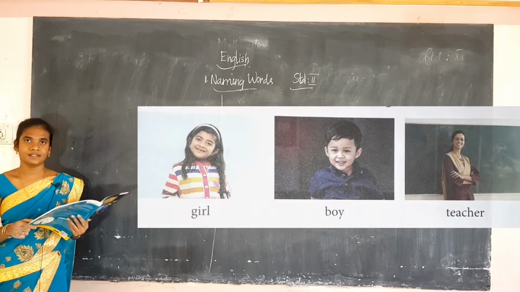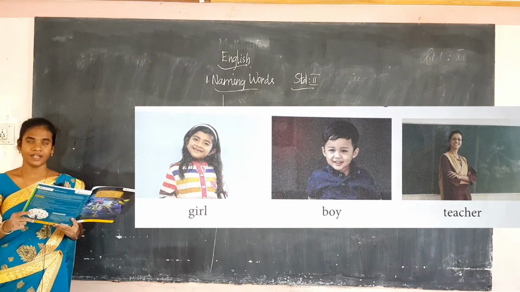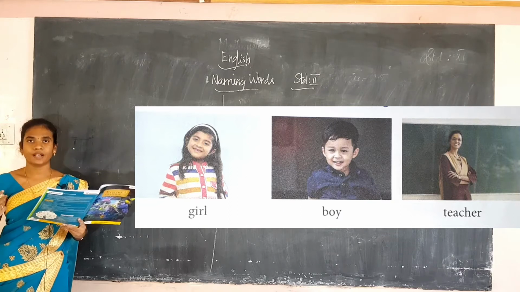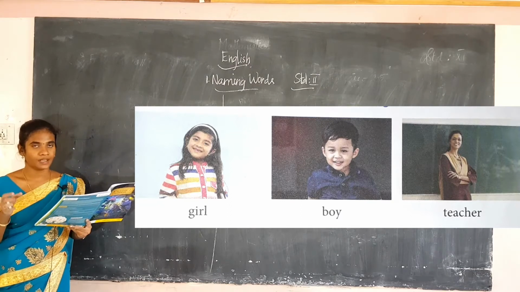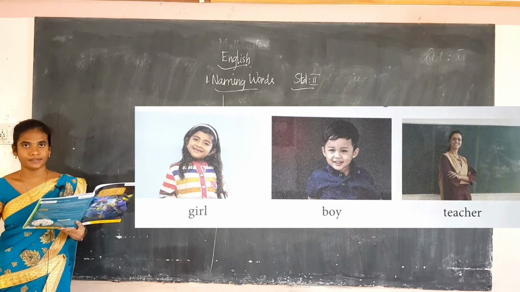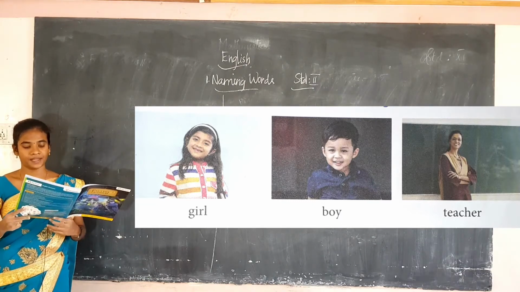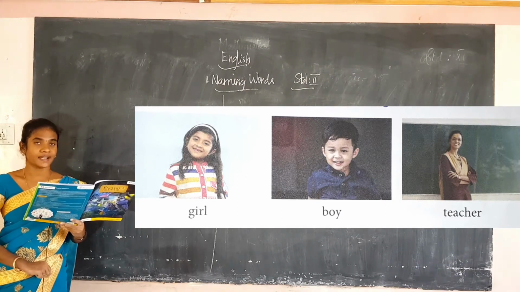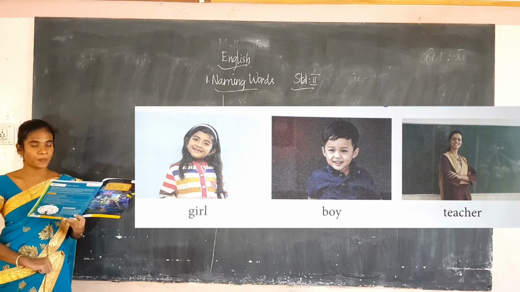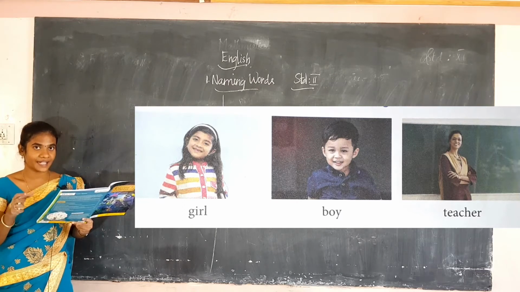Now students, see this picture. This picture is about the nouns only. Okay, I have told what is a noun. Noun is the name of people, place, animals or things. For that they have given the example words with a picture. Now see this picture. This is an example of names of people. Okay, these are the example words for the names of people.